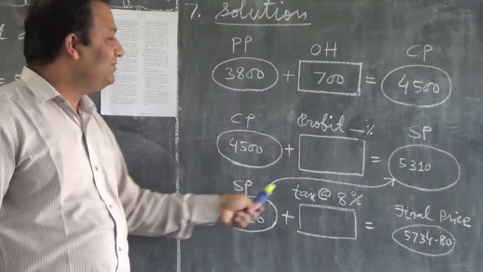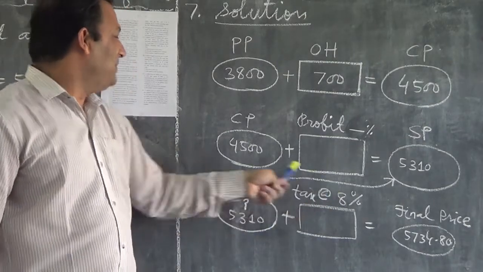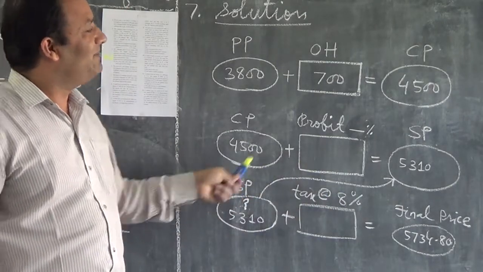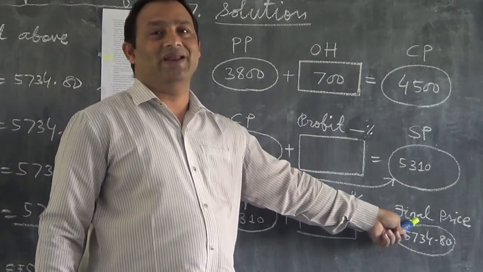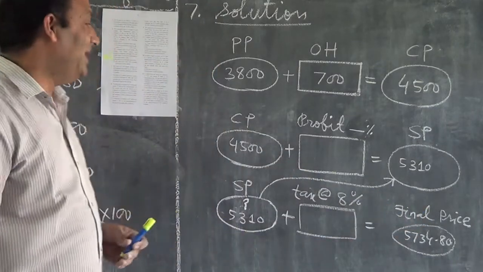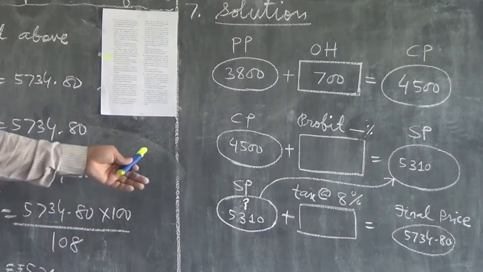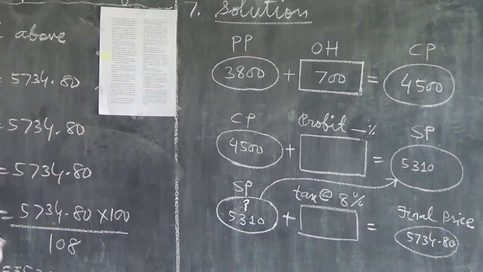That X format you have to carry here, and again you have to make another one. This SP in X form plus 8% of this SP in X form equal to this one. Answer will come, but you will find it very difficult. Your answer may sometimes go wrong while calculating. That is the reason I told you to do the very simple process. This is missing. Do it here now.